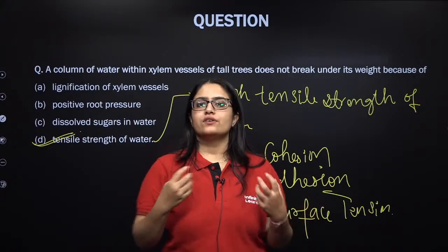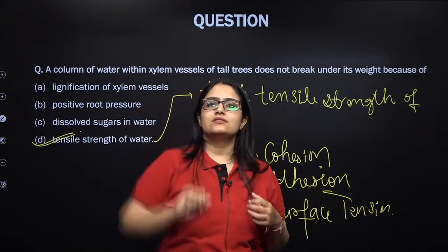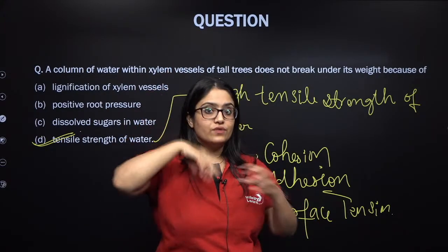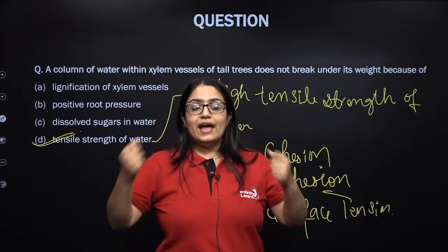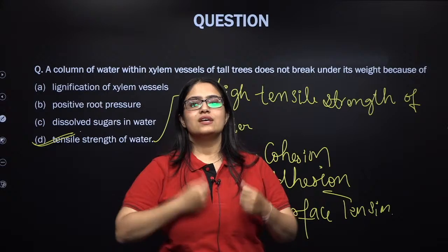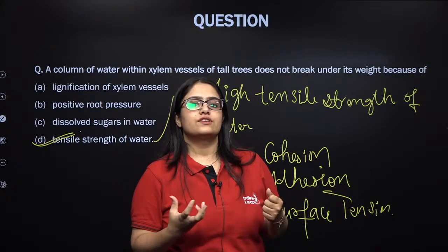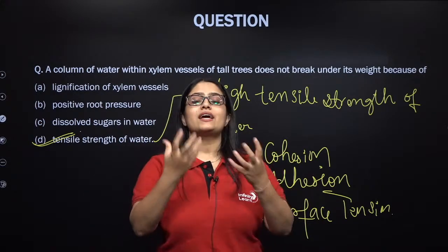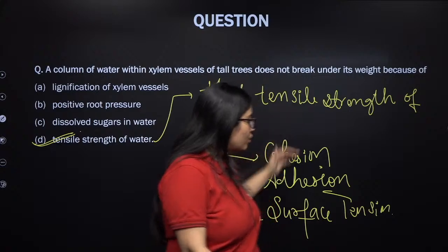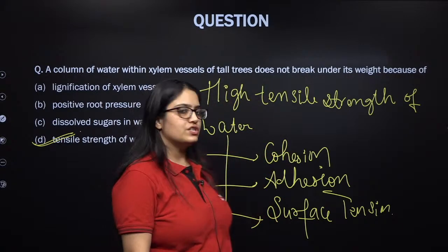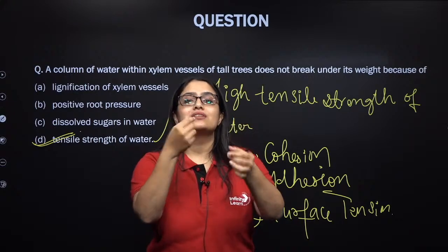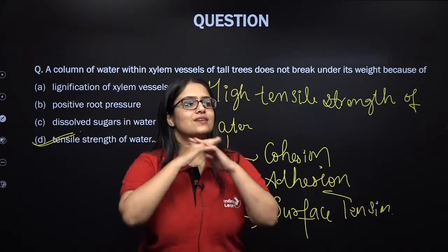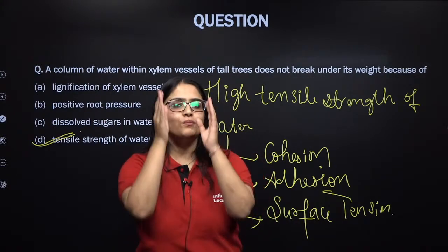The water traveling in this xylem is in liquid phase, not vapor phase. So this gives a higher value of surface tension, which gives higher capillarity. Because of all these three, cohesion, adhesion, surface tension, there is high capillarity. Water rises up in the thin tubes of the vessels against the gravity without breaking.